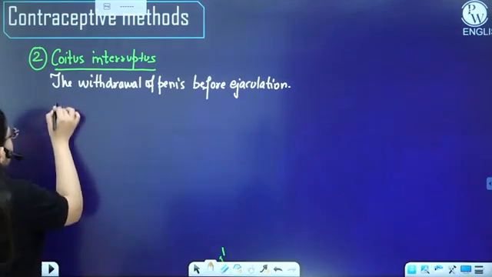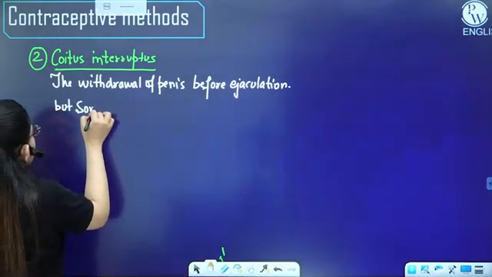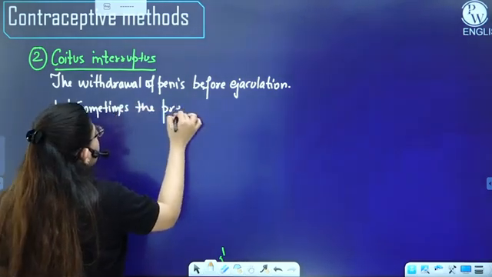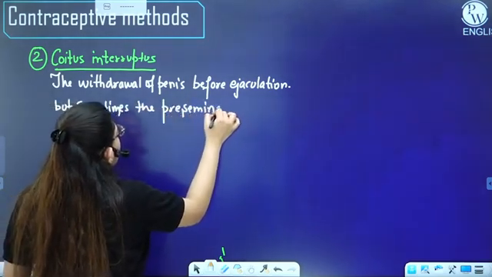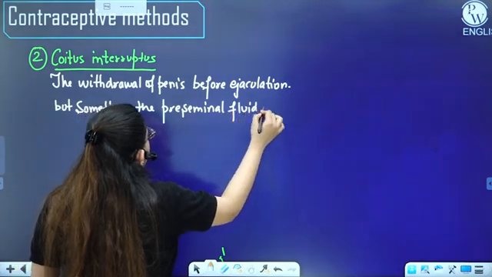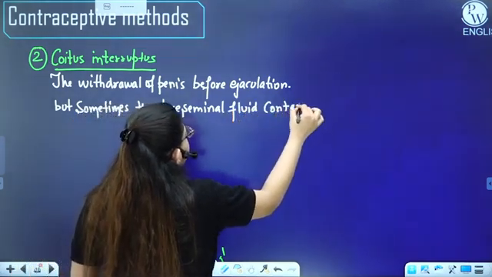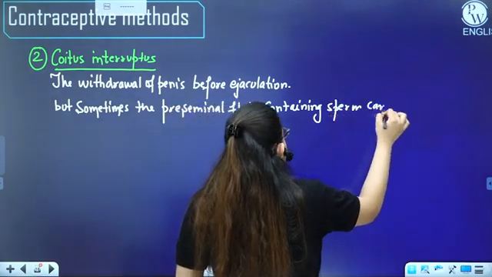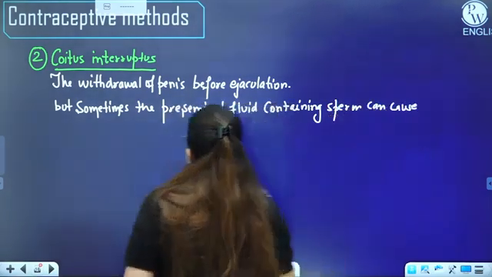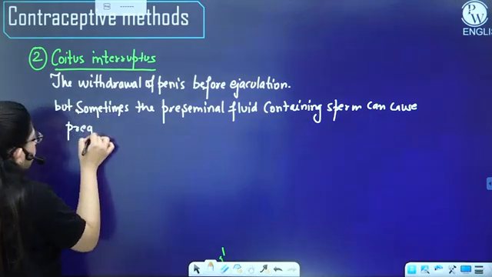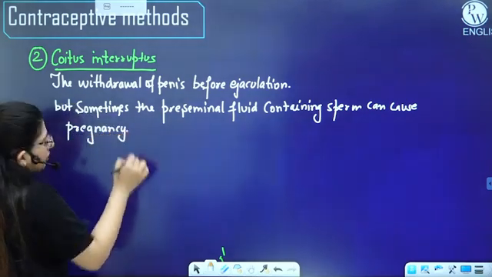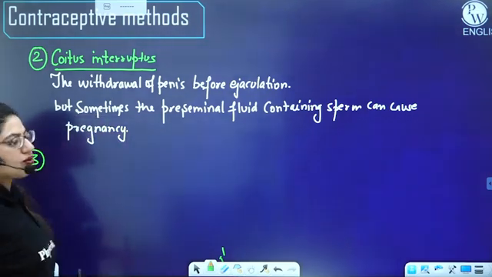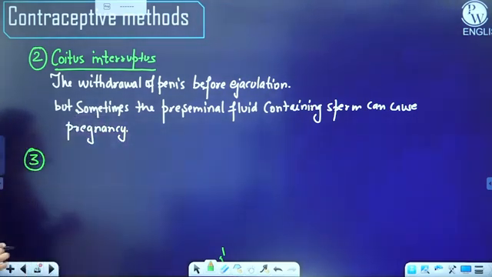But sometimes the preseminal fluid containing sperm can cause pregnancy. Then we have the third method in the natural methods, because we are doing the natural methods right now. The third one is lactational amenorrhea.